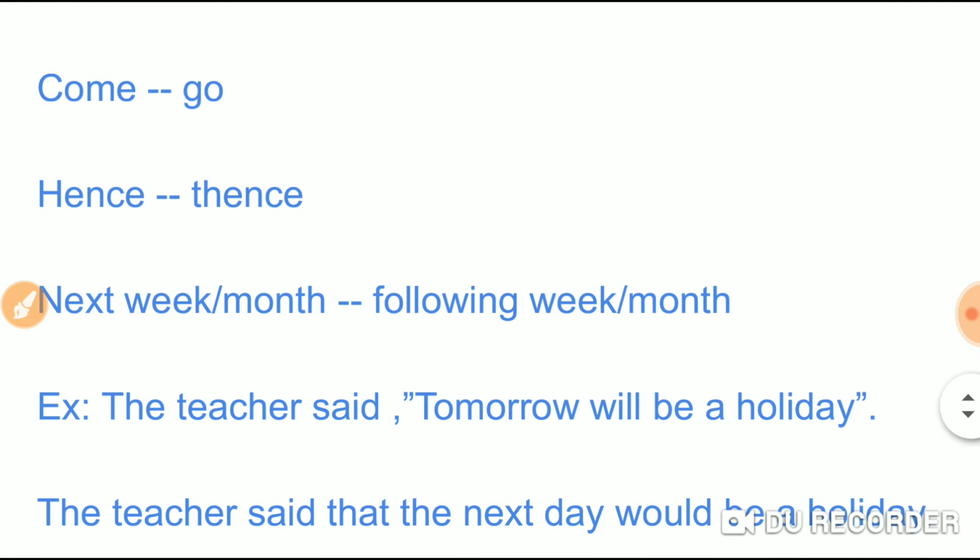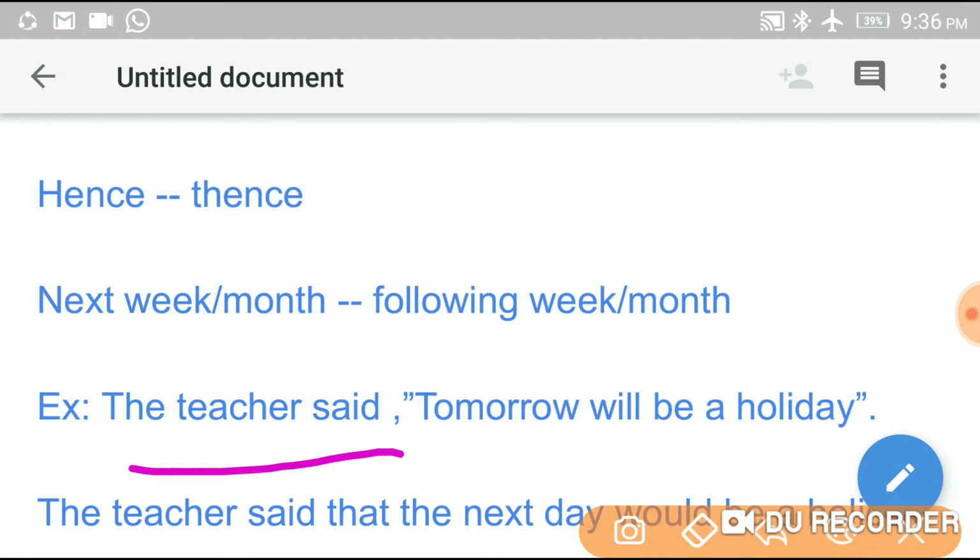Okay. So one example. The teacher said, tomorrow will be a holiday. The teacher said that the next day, here instead of tomorrow, the next day is used, would be a holiday. Okay, so tomorrow changes into the next day, will changes into would.